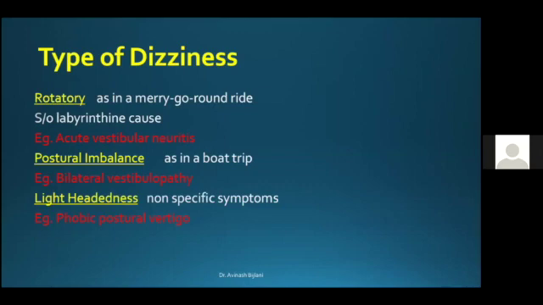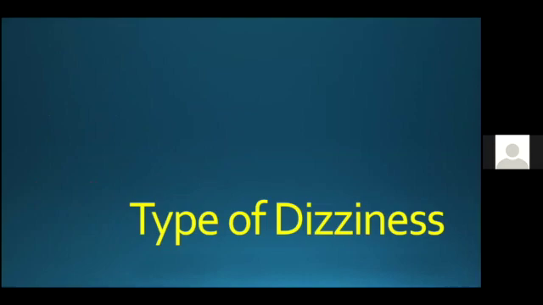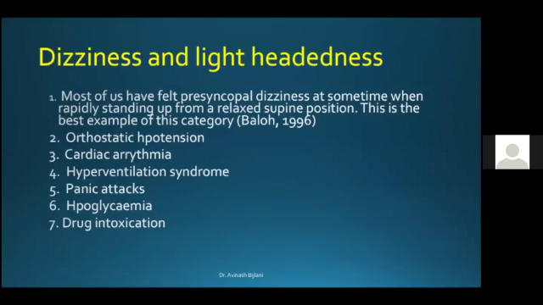If he complains of a rotatory vertigo, as if in a merry-go-round ride, this more so suggests a labyrinthine cause, for example, acute vestibular neuritis. A postural imbalance, as in a boat trip, is more suggestive of a bilateral vestibulopathy. Lightheadedness is a non-specific symptom, so he may be a patient of phobic postural vertigo. So first we will take up dizziness and lightheadedness.